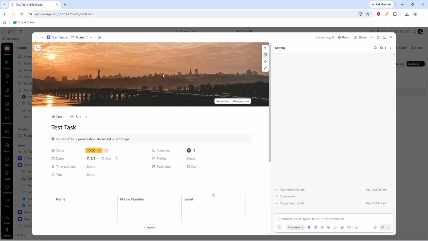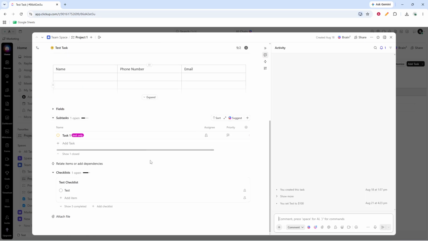Once you're inside the task, look for the Attachments section. This is the area where files connected to the task are stored. Depending on your layout, you may need to scroll a little to find it. Take a second to confirm you're in the Attachments area so the file gets added in the right place.